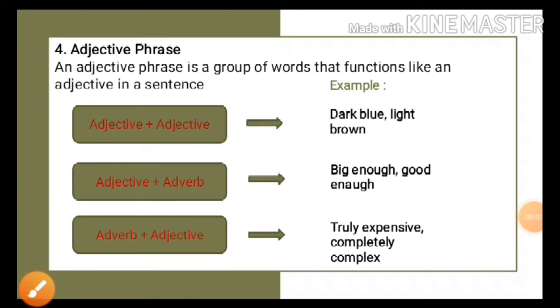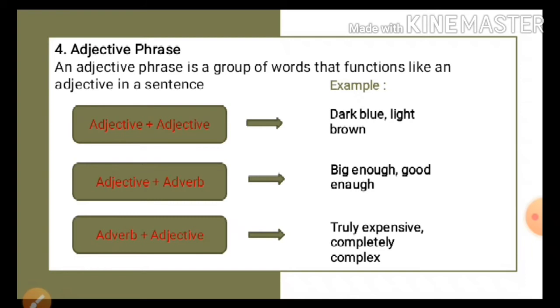Okay, let's go to the next type of phrase, which is the adjective phrase. An adjective phrase gives us a more complete role of an adjective. And what does an adjective do? An adjective gives us more information about a noun or a pronoun, or we can say it modifies a noun.